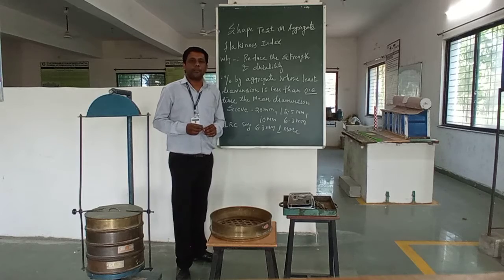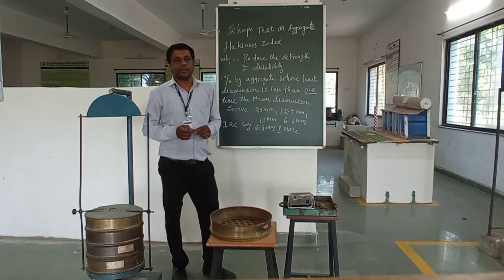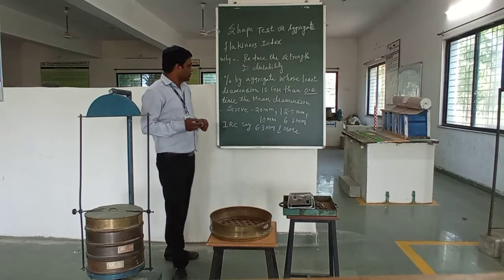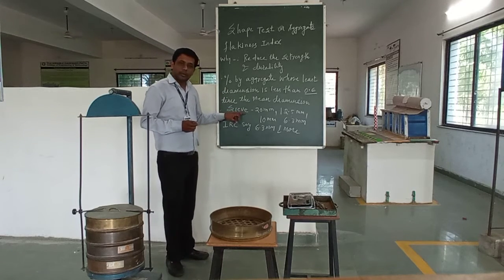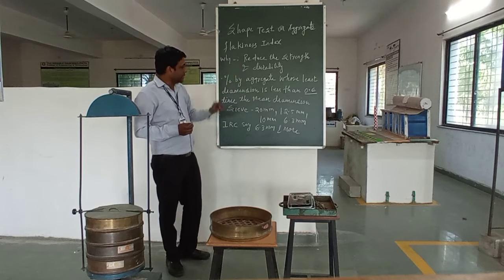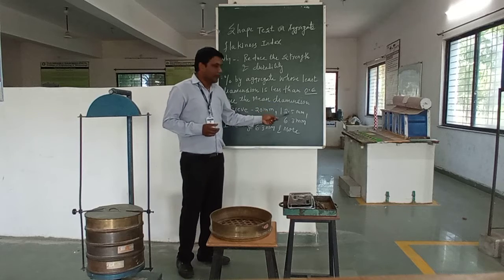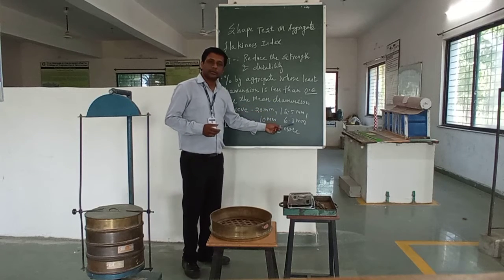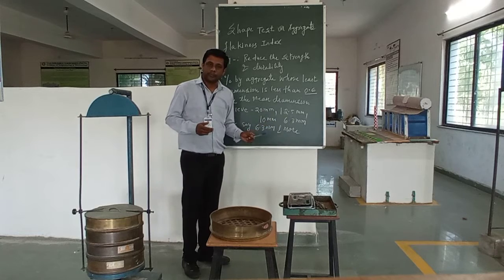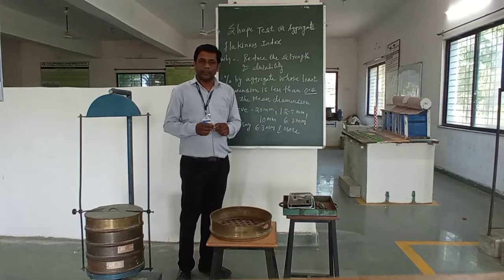And for today's practical, we require various apparatus. First, we require various types of sieves. The sieves are of size 20 mm, 12.5 mm, 10 mm and 6.3 mm. So our minimum sieve is 6.3 mm.